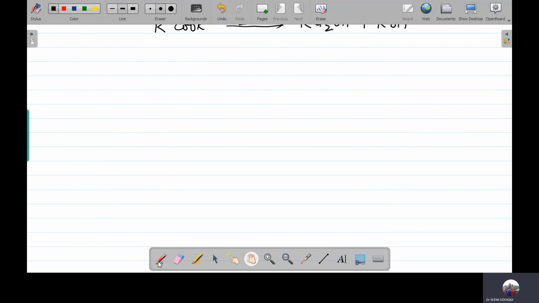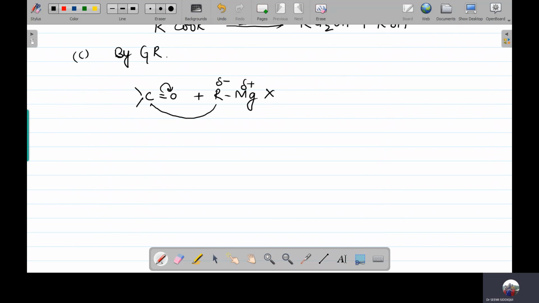Besides this, we have one more method, that is by Grignard reagent. Now, when we use the Grignard reagent, how is it going to produce? Over here, we can take an aldehyde or a ketone, and RMgX. It has delta positive, delta negative. This bond is going to shift over here. Therefore, carbon will get the positive charge. It will come and attach over here.